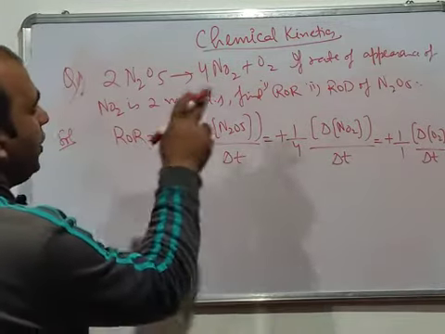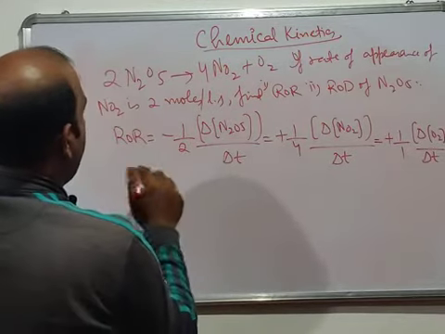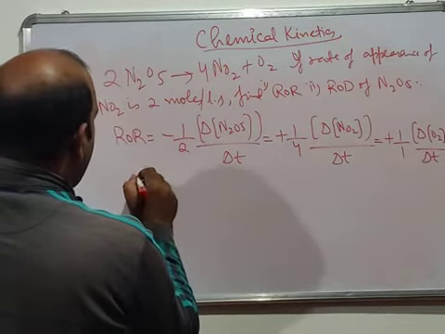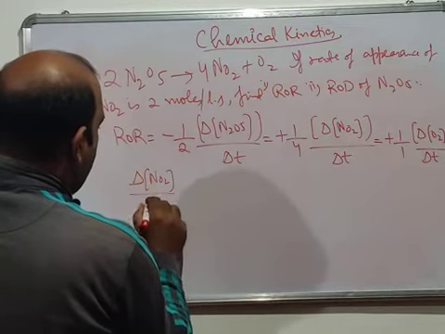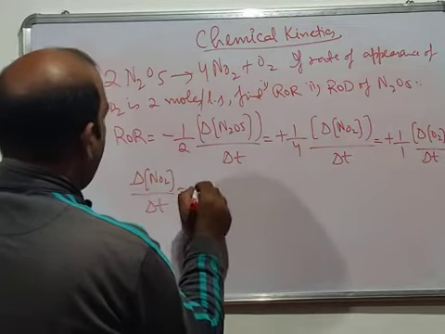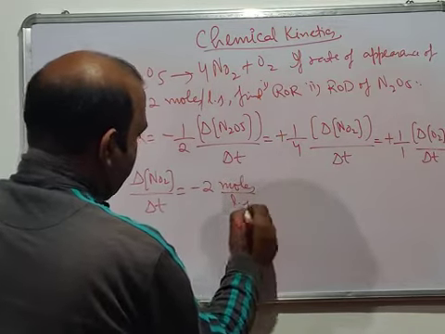We have been given the rate of NO2 as 2 moles per liter per second.